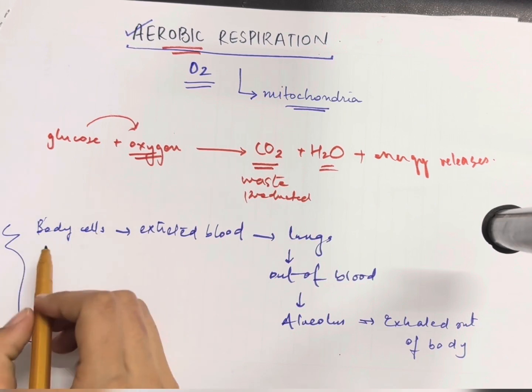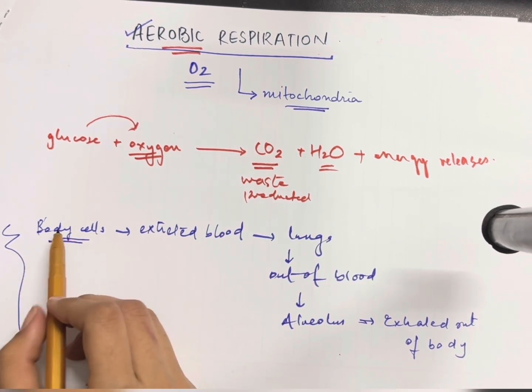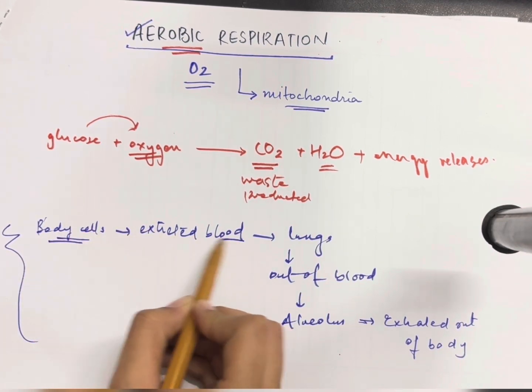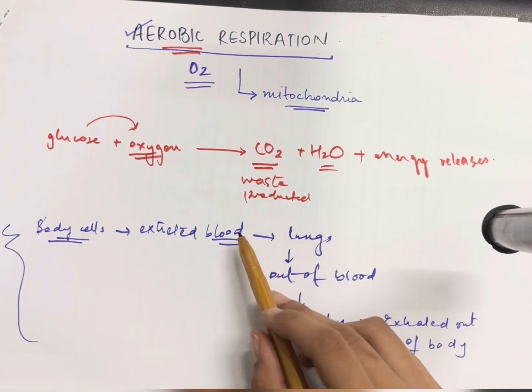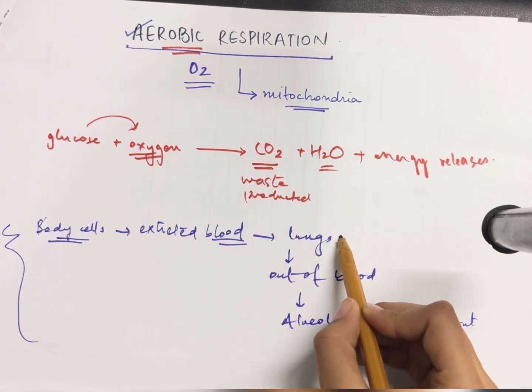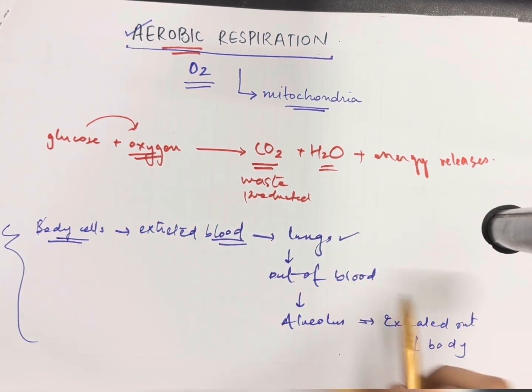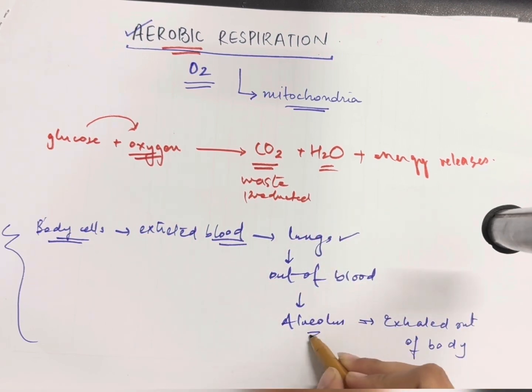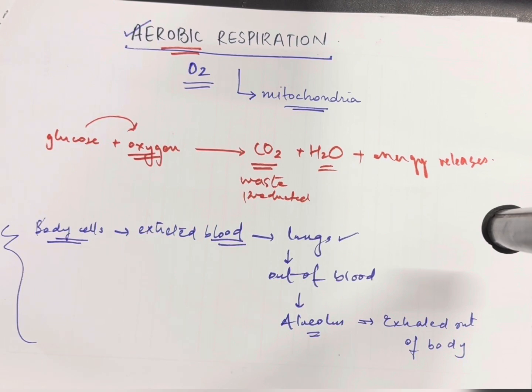Carbon dioxide is produced in all kinds of body cells. These body cells send the carbon dioxide into the bloodstream. The carbon dioxide is carried to the lungs, out of the blood, and it enters the alveolus, from where it is exhaled out of the body. This is the entire phenomenon of aerobic respiration, and how the carbon dioxide, that is the waste product, is basically exhaled out of the body.